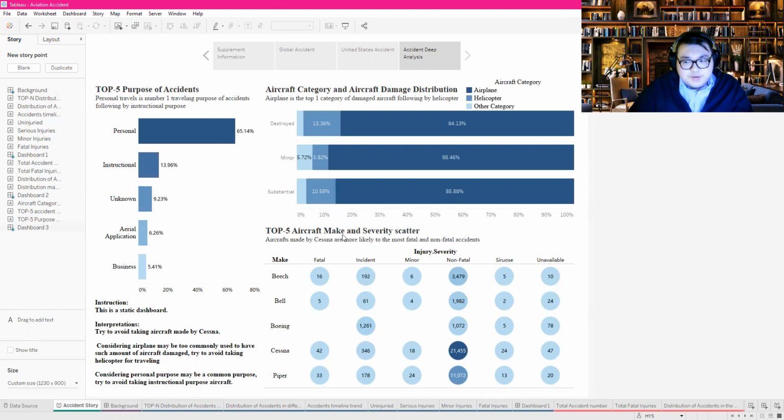And going to how aircraft make affects injury severity, we can find out the aircraft made by this company, Cessna, is having the greatest number of fatal accidents and non-fatal accidents.